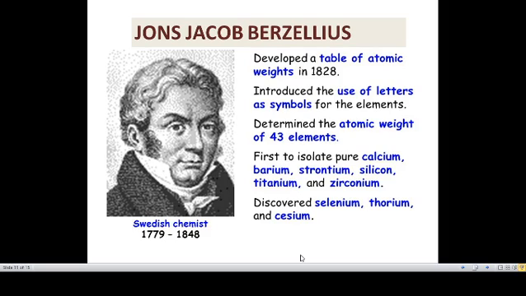Oxygen means capital O, hydrogen means H. Like that, he introduced the method of using letters as symbols. And also he determined the atomic weights of 43 elements.